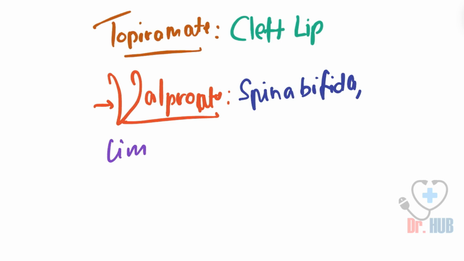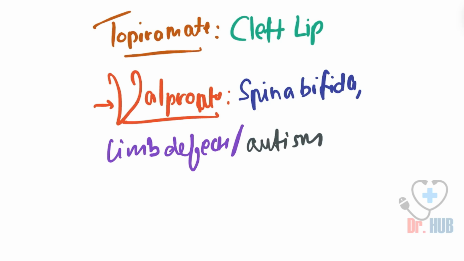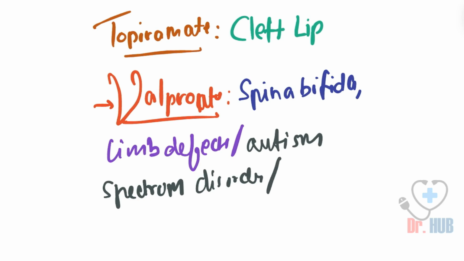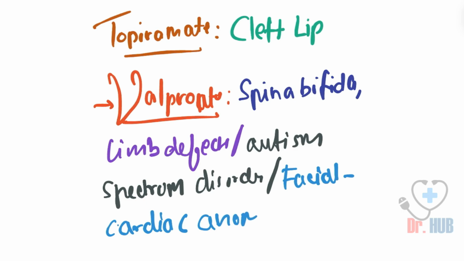It also results in limb defects. It can result in autism spectrum disorder. Then there are also facial and cardiac anomalies which are associated.